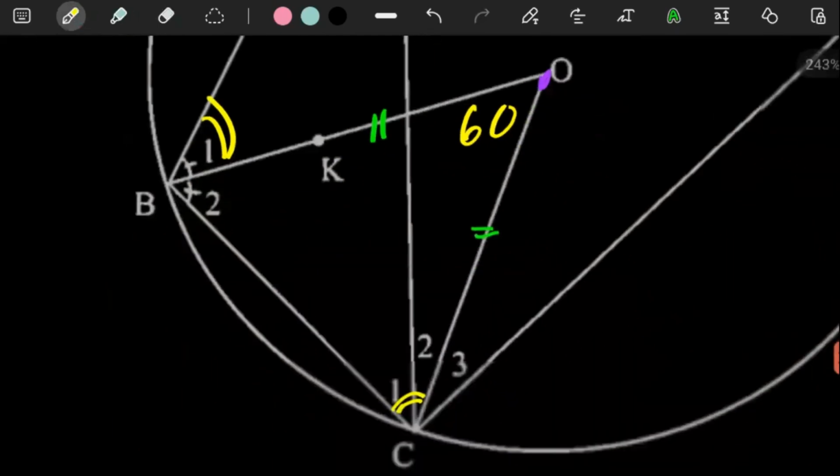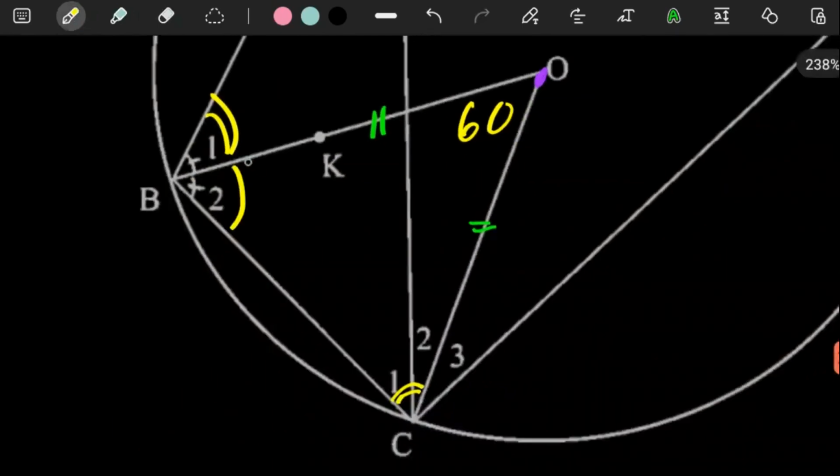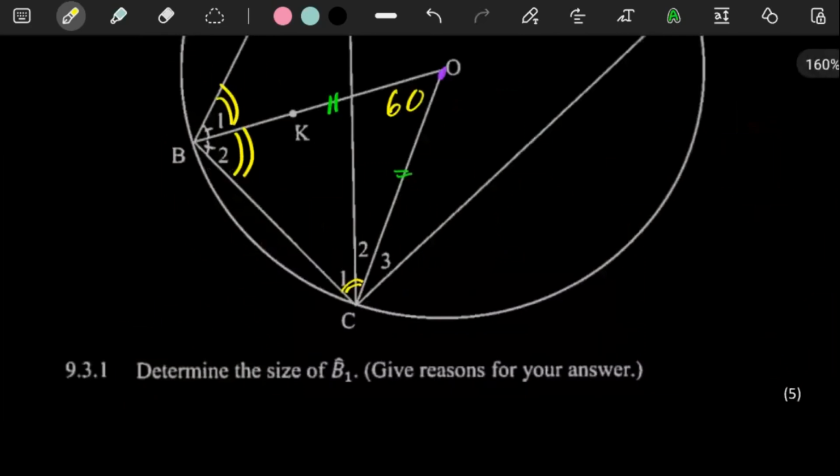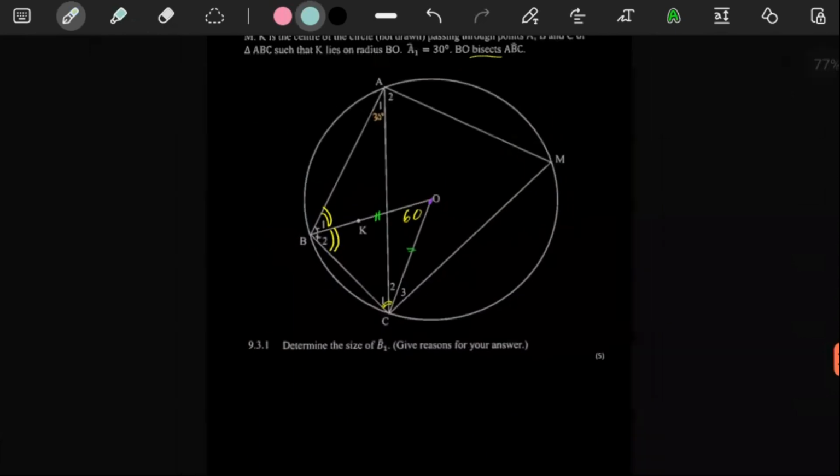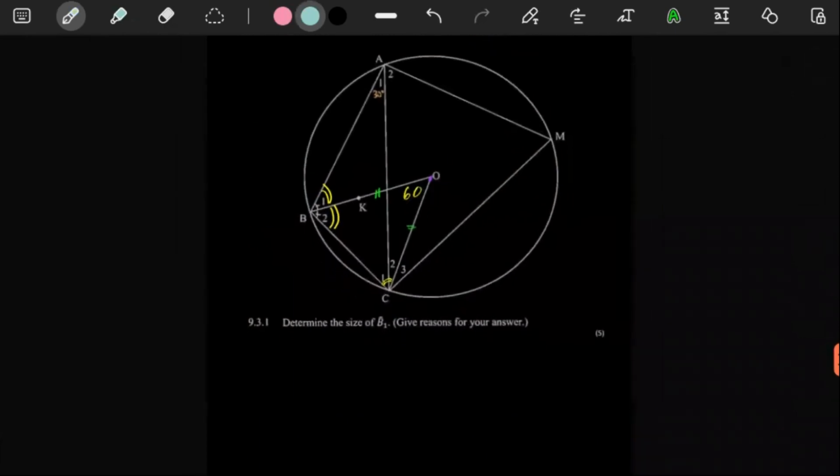Because for us to get B1, we just need to at least get one of these other yellow angles, which are much easier to get because this is 60. So let's start with the 60. Let's tell them we know this is 60. Then we can use this triangle and use interior angles of a triangle to get each of these. Then we can just tell them that whatever this is, it's going to be equal to B1 because B1 is equal to B2. That's a given. Well, let's do it step by step.